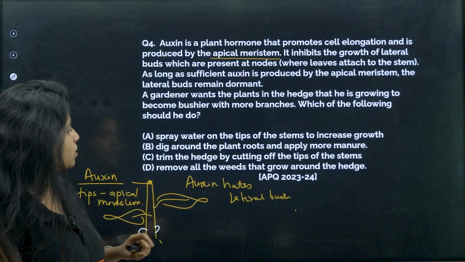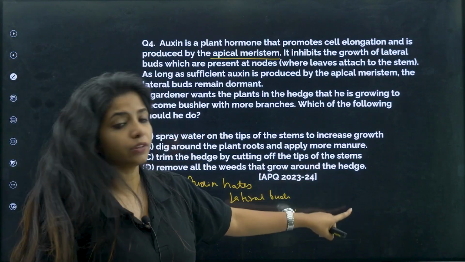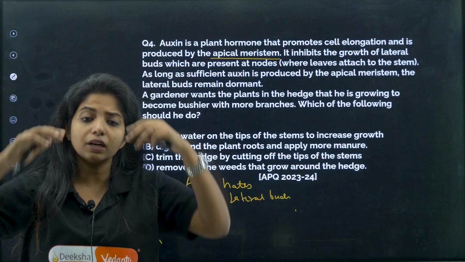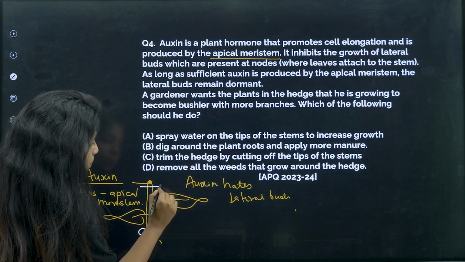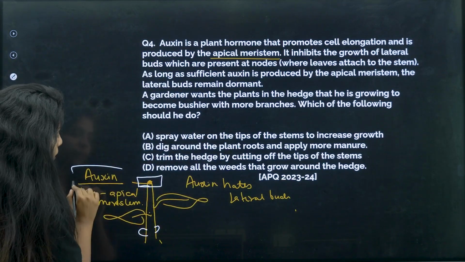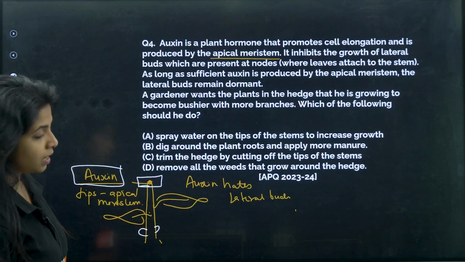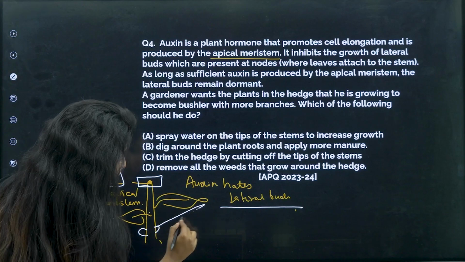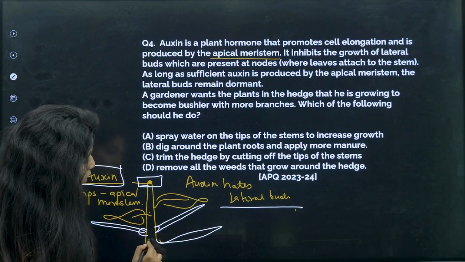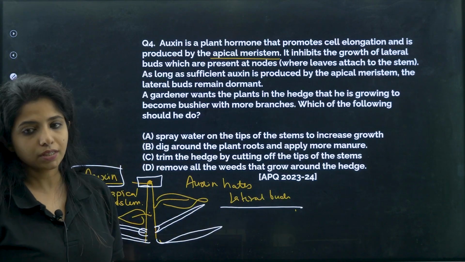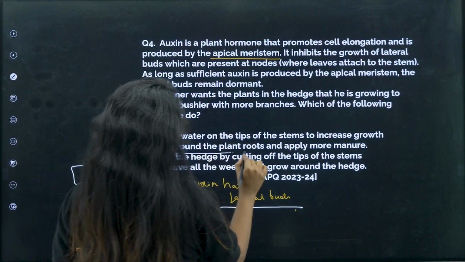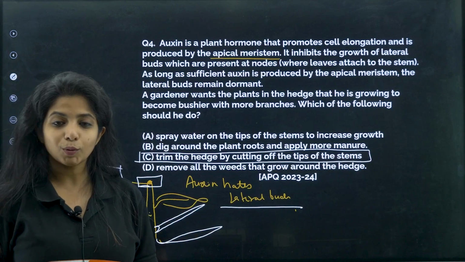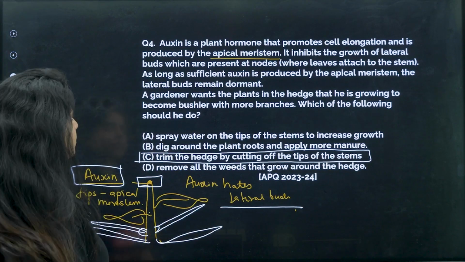What do you think? Tell me the answer. Remove all the weeds that grow around the hedge. If I remove all the weeds, obviously there is no competition, but still it will be growing just like it was growing. So if I remove the tip, my dear children, that means I am removing the higher quantity of auxin. If auxin is going, these lateral buds which are there will be growing, and hence I would be finding branches in there. So this is the thing. So trim the hedge by cutting off the tips of the stems. Cool? Works? Okay. So this is the answer.